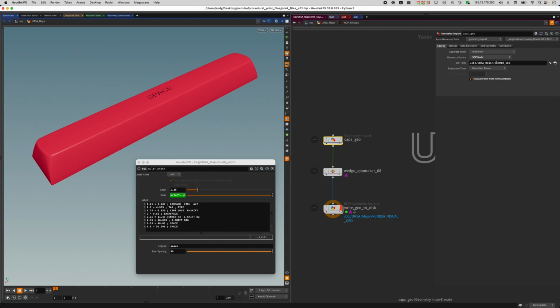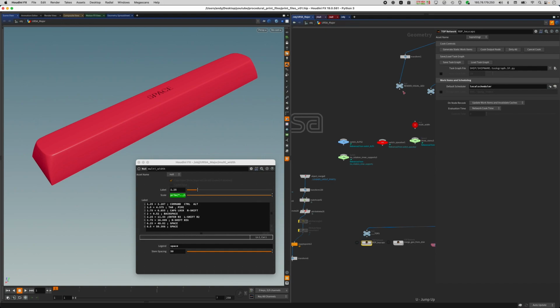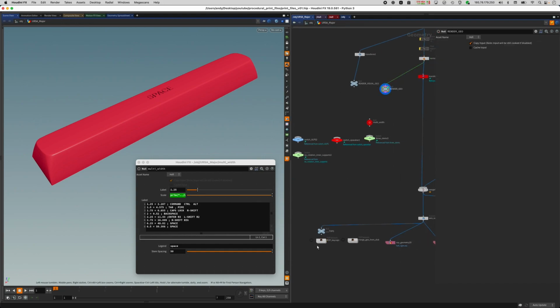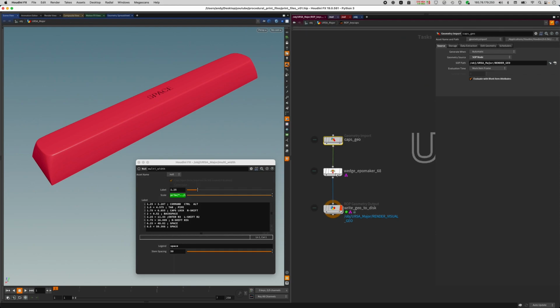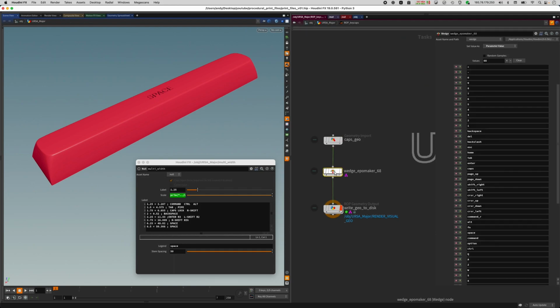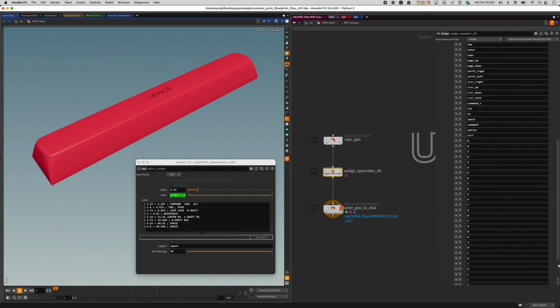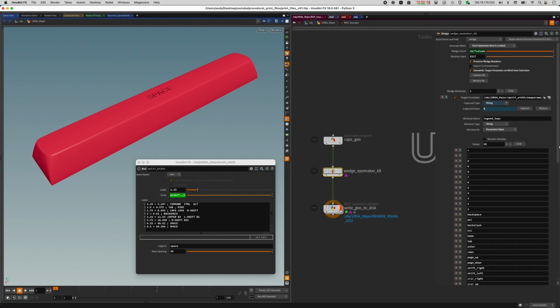It gets the geometry from render geo, which is this node, and we're currently looking at that. So it grabs that geometry, and then this wedge node has all the 16/8 keys from the ApoMaker layout, and it controls this parameter.